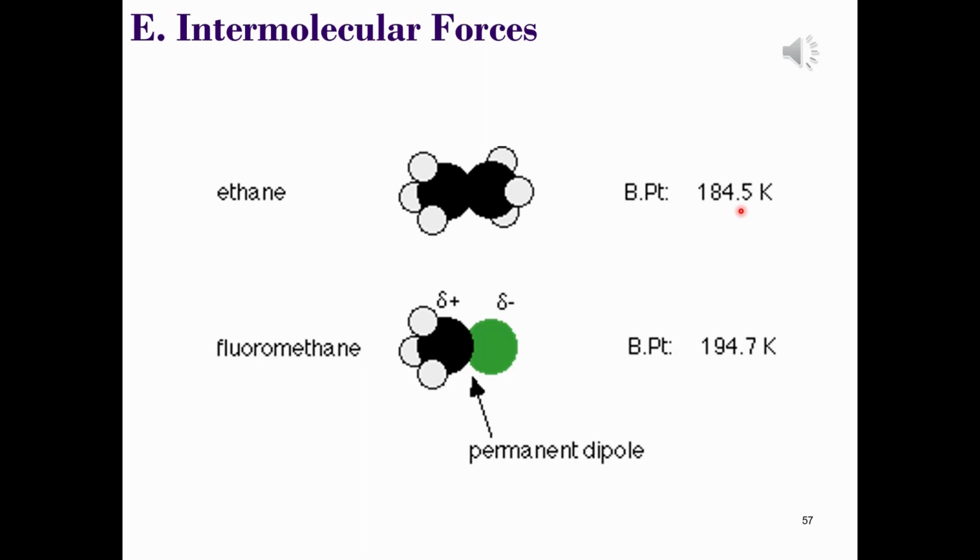Now when we add the effect of that permanent dipole-dipole interaction to that, the only extra difference that the dipole-dipole attraction has made is to increase that boiling point by 10.2 Kelvin. And this really is negligible compared with the effect of the dispersion forces.